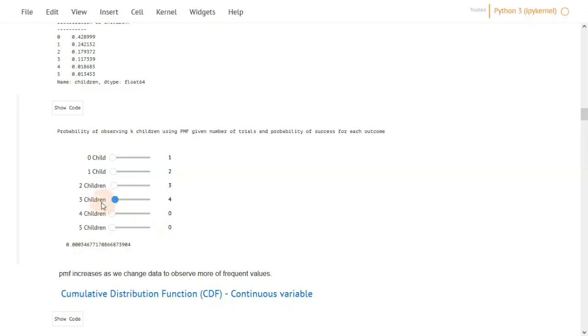And if we close this one also, by closing, it means that we are reducing the number of samples to be observed from the less frequently occurring ones and expecting to see more of the ones that have a higher chance of occurrence. And we see that the probability is actually increasing. If we increase the first one, the zero children, the probability is actually increasing. Now it is 4.01% rather than being a very small number.